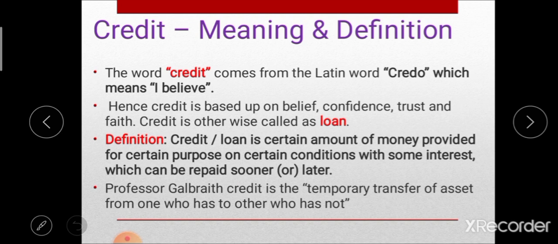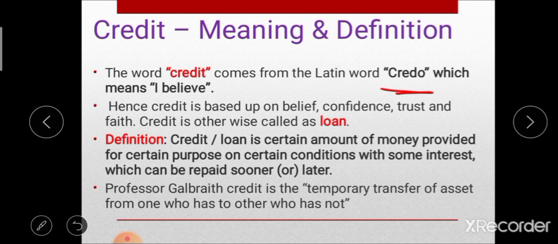So this word credit is derived from the Latin word credo. This credo means I believe. That means whatever loan or credit is given, it is given on belief. So credit is based on belief, confidence, trust and faith. Credit is otherwise called a loan.